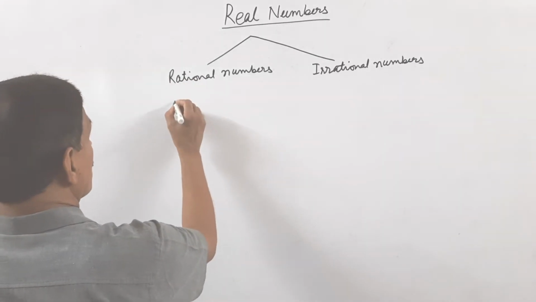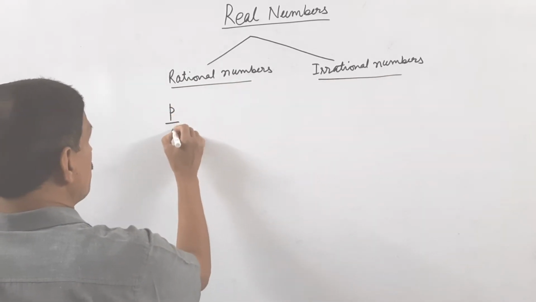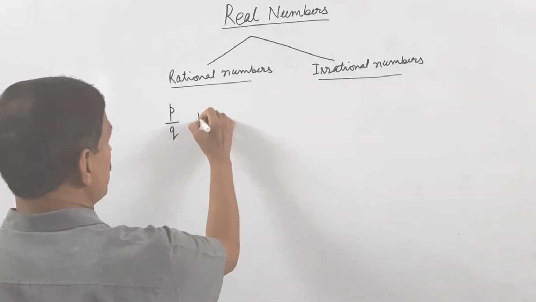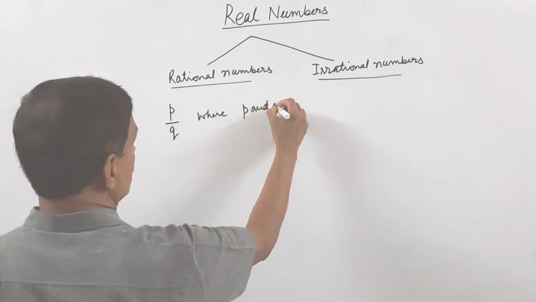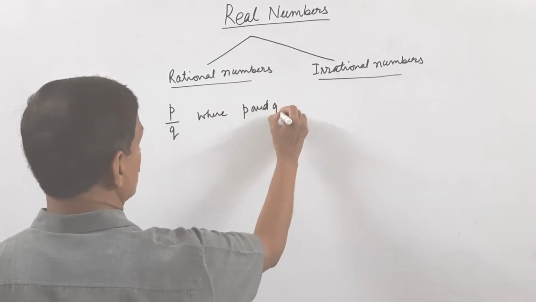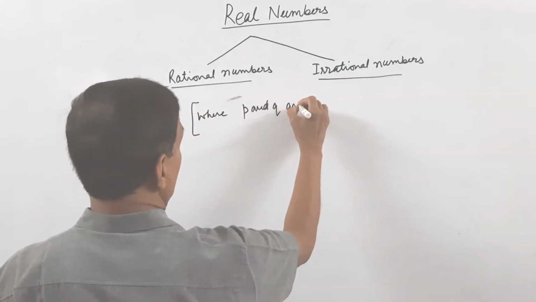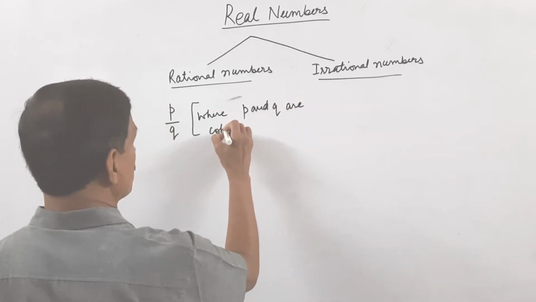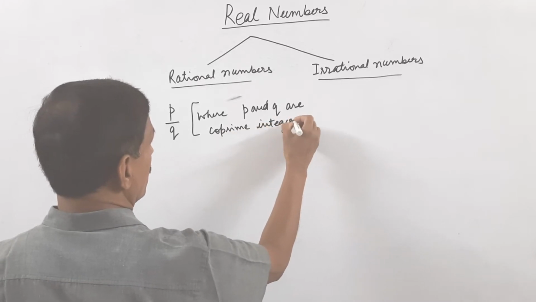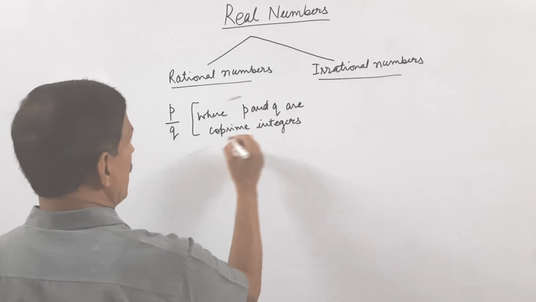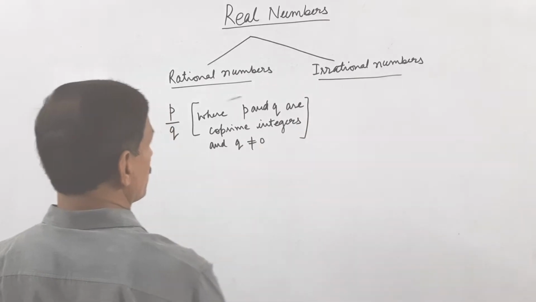Rational numbers are those numbers which may be represented in p upon q form, where p and q are co-prime integers and q is not equal to 0.